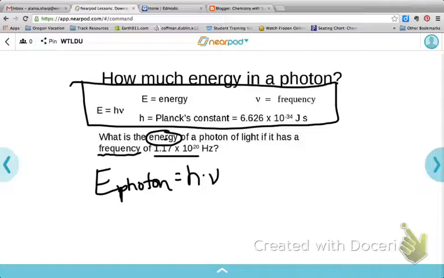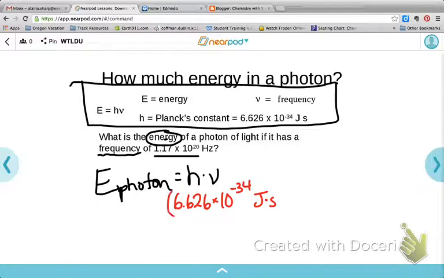So this is easy peasy lemon squeezy. I'm going to substitute in 6.626 times 10 to the -34 joule seconds for h, and I'm going to put that in parentheses.